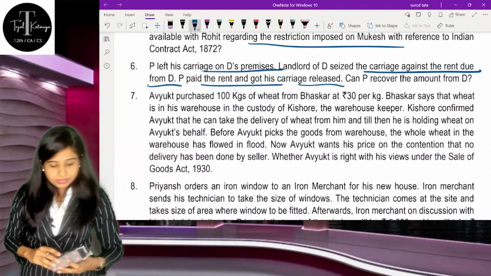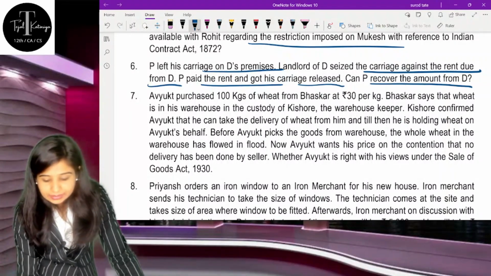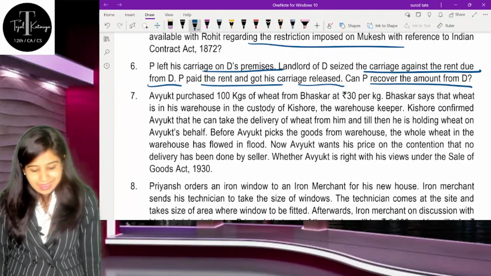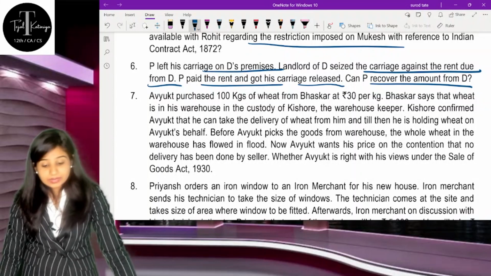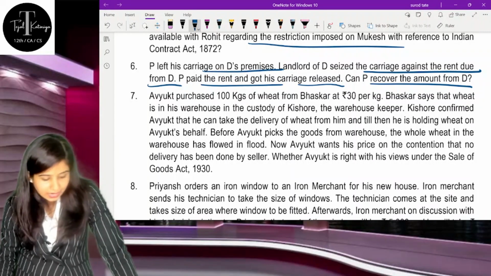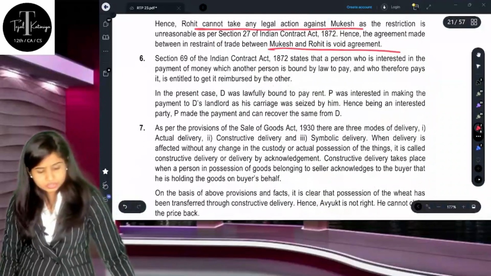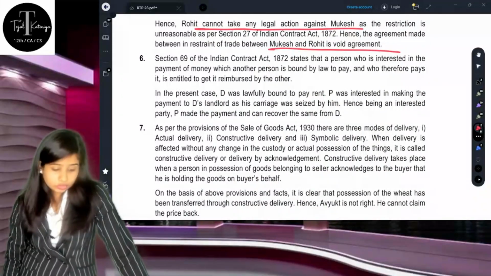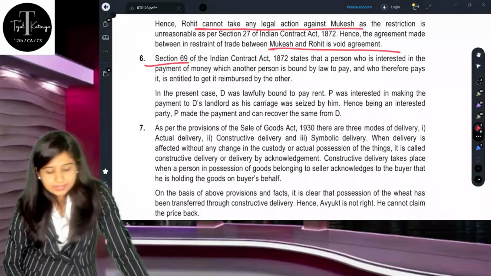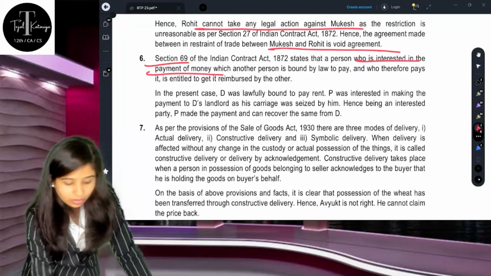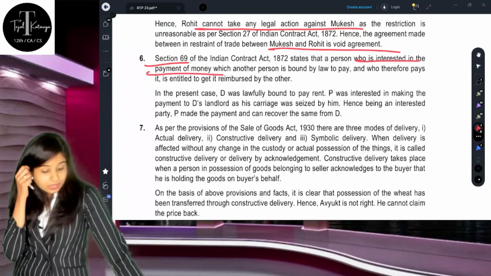Now the question is, can Mr. P recover the amount from Mr. D? Understand what happens in this situation. This question is based on Section 69, which talks about the interested person where the payment of money is due.